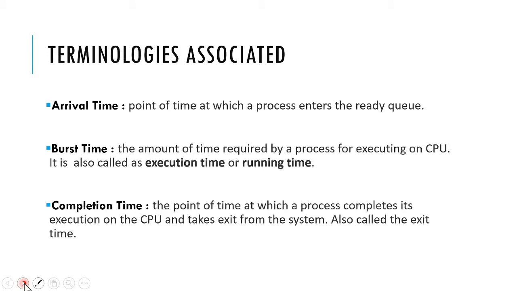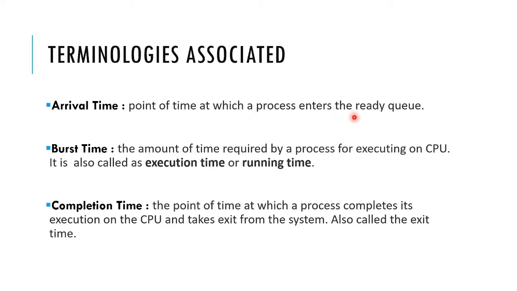So what are the terminologies associated with CPU scheduling, or which will be used in CPU scheduling algorithms? Or you can say, what are the different timings or parameters on which CPU scheduling is based? We are going to discuss that. First we have arrival time. What I mean by arrival time is the point of time at which a process is going to enter the ready queue.